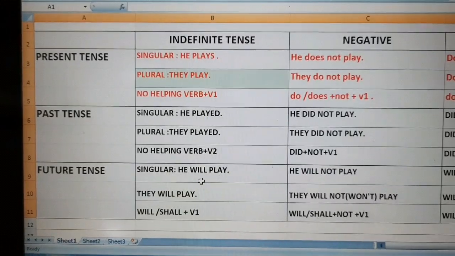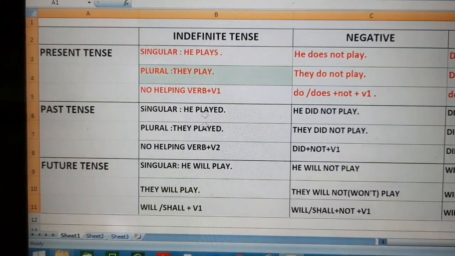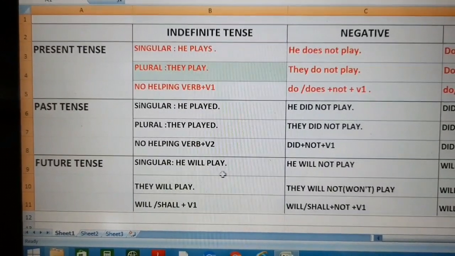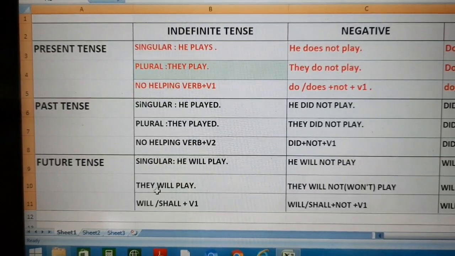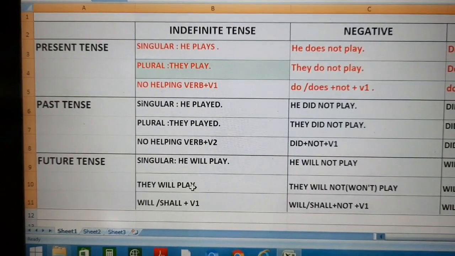Singular of future tense, he will play. Same sentence. Same sentence I am making again in future tense. He will play. And when we are using it in plural, it is they will play.